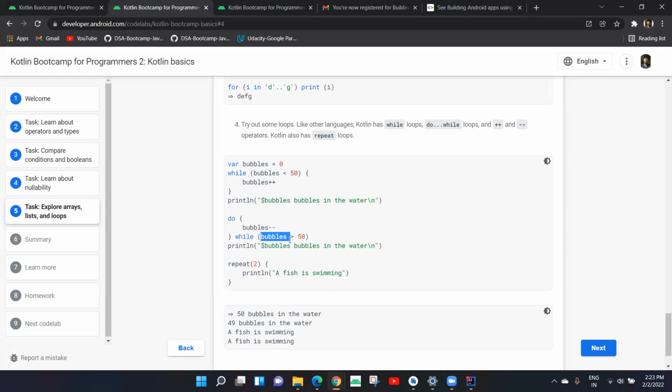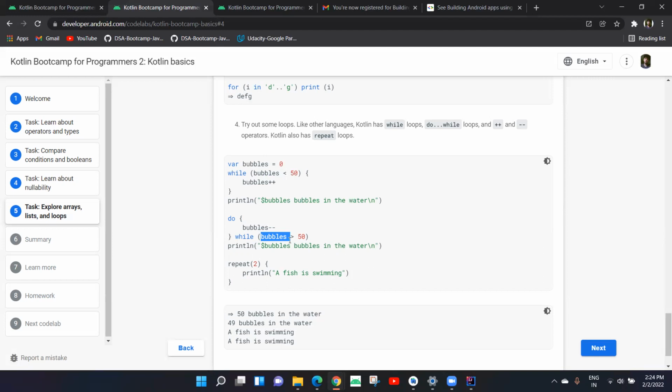Imagine we have bubbles equal to 49 initially. Using the first while loop, we first evaluate: 49 is less than 50, it's true. Then we go inside the while loop body and add 1 to 49. It's going to be 50 now.